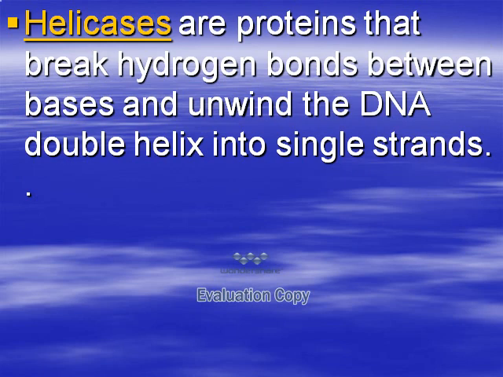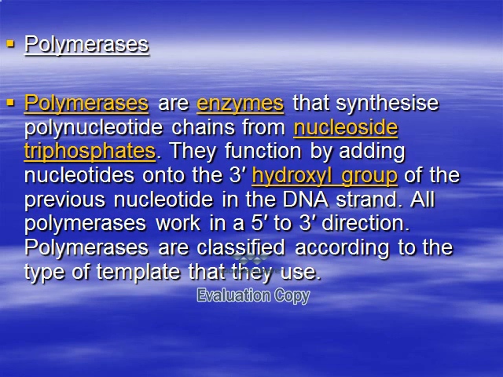Another enzyme is the helicase enzyme. Helicases are proteins that break the hydrogen bonds between the bases and unwind the DNA double helix into single strands. This is important in replication because the double strand should be broken to give single strands. The enzyme responsible for this is the helicase enzyme.